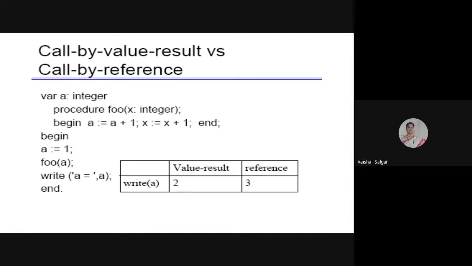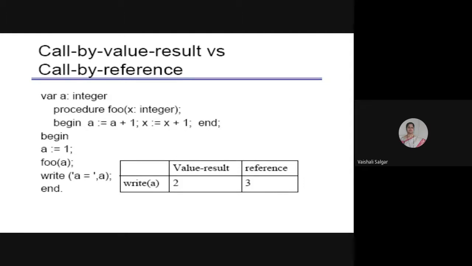See, what is happening in Pascal, what I said, in C programming it is not possible to do call by value result, because over here when I'm calling the foo function, my a value will be mapped with x. So a will be copied into x, which will be 1.